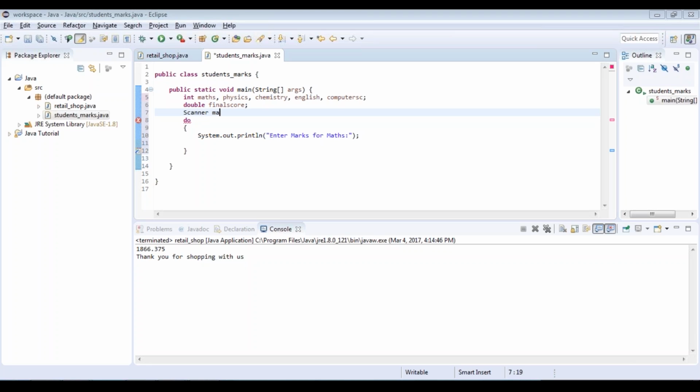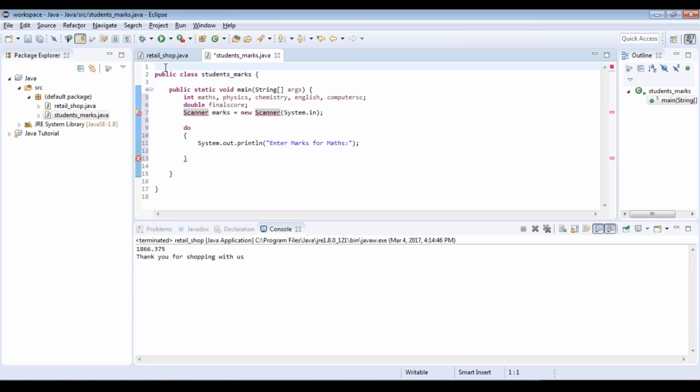In our case, I'm going to call it marks equal to new. Now new is a keyword through which you create a new object. So new, and then you have to specify the original class to which it belongs, which is again Scanner here. And then you need to specify System.in. Now this is one of the statements through which you create the object, but before that you need to import a certain package from the Java library. To do that, just type import java.util.*. This basically imports everything from Java's util package. Once you've done that, you can use the Scanner class.